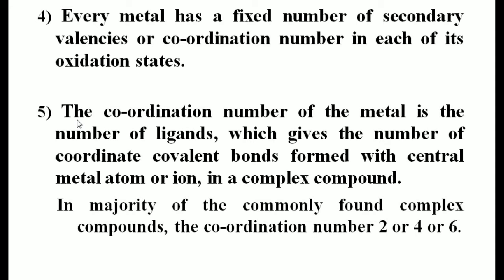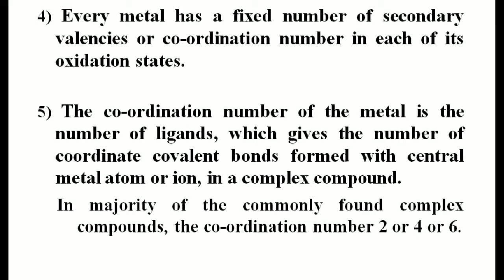And the fifth postulate is about the coordination number. The coordination number of the metal is the number of ligands which gives the number of coordinate covalent bonds formed with the central metal atom or ion in a complex compound. So according to Werner's theory, the coordination number is the number of ligands which form coordinate covalent bonds with the central metal atom or ion.